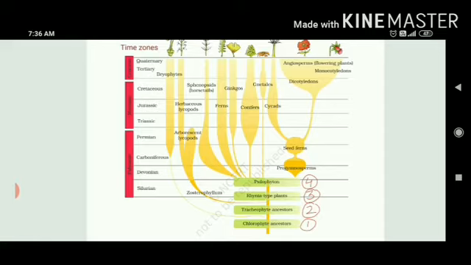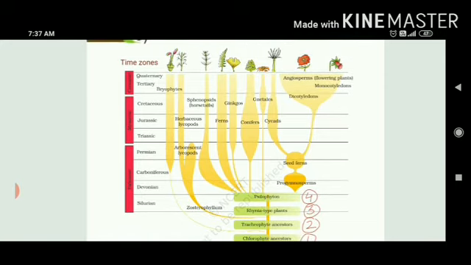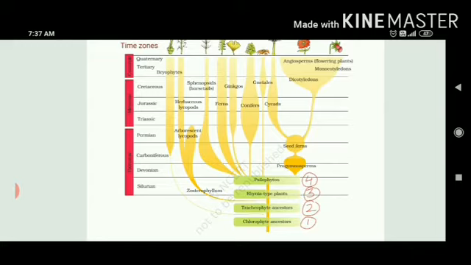So the number one ancestor was chlorophyte ancestors. Then tracheophyte. Tracheophyte ancestors had developed into Rhynia type plants, and then Xylophyton. And then you can see they evolved into different other categories. If you see the branching between chlorophyte and tracheophyte, they are developing into bryophytes. So bryophytes are those which are called the amphibians of the plant kingdom, which can grow either on land or inside the water. This growth started from the Carboniferous era of the Paleozoic time zone.